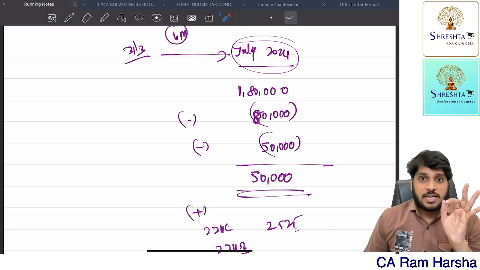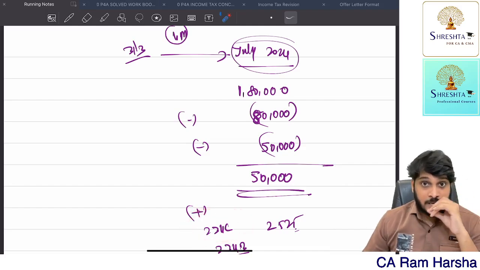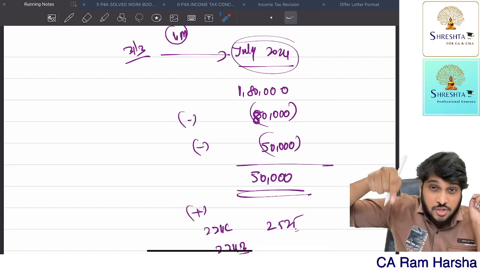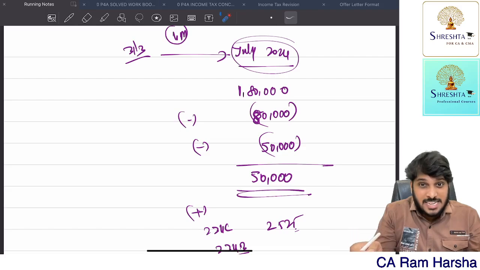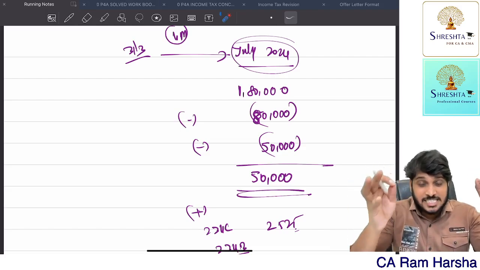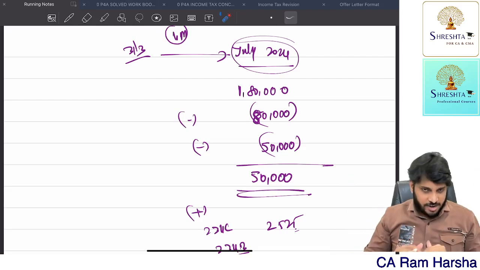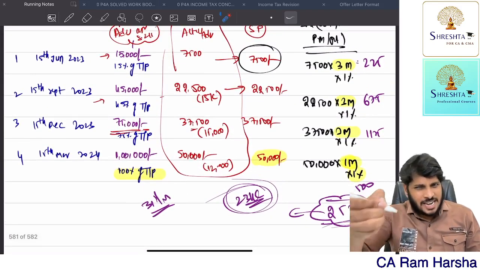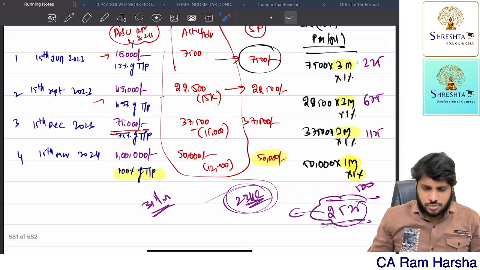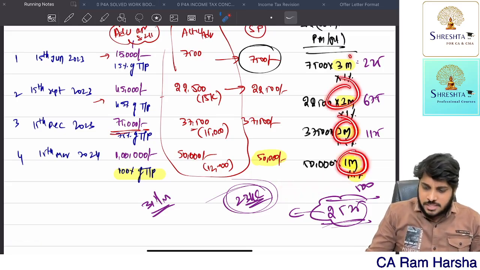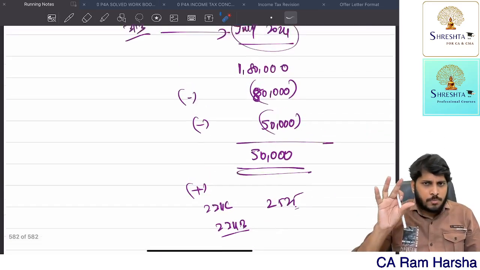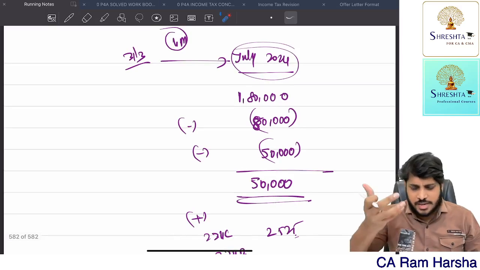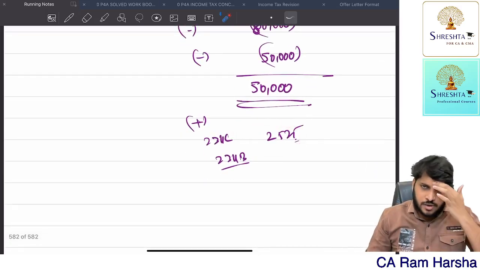So what is the department saying? Under 234C, up to 31st March of the previous year, whatever shortfall in advance tax payment is there, on that interest is to be calculated. Fine, sir. Now I understood slightly under 234C: 1 month, 3 months, 3 months, 3 months. We calculated interest up to March, and 2,525 came, sir.